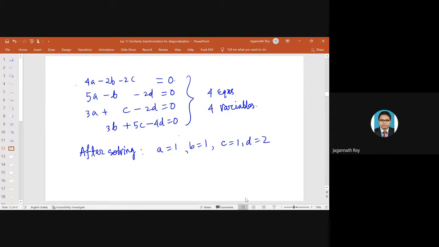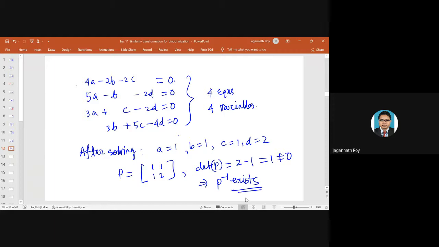So what happens if P is 1, 1, 1, 2? Then the determinant of P is 2 minus 1, which is 1, not equal to 0, implying P inverse exists. And it will definitely satisfy PA equals BP, because we have found this P matrix from this relation. So here it is, the similarity matrix.